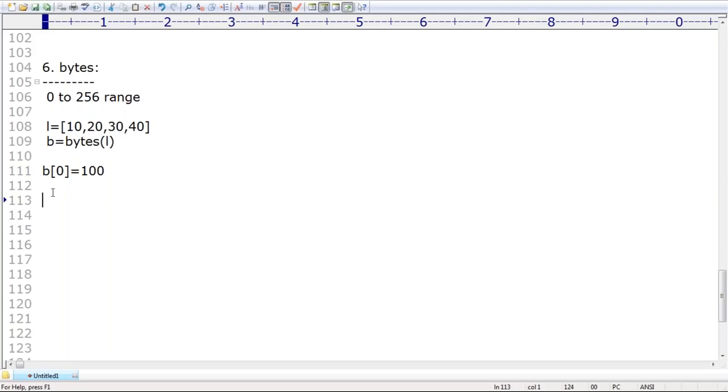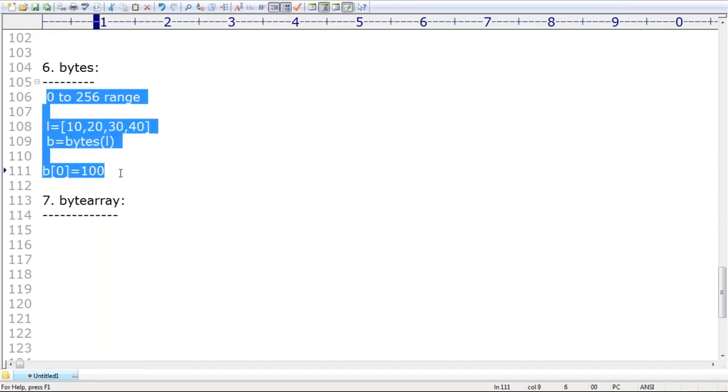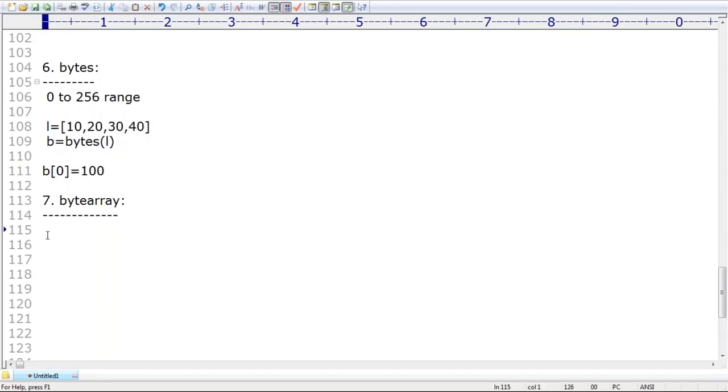If you want to change based on your requirement, then we can go for bytearray. Is it bytearray or bytes array? Don't get confused: it is always bytearray. Remember that. Same rules, everything is always the same, but instead of the bytes function, we use bytearray.